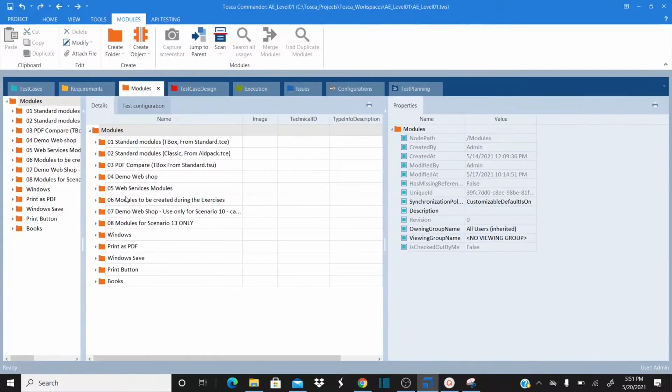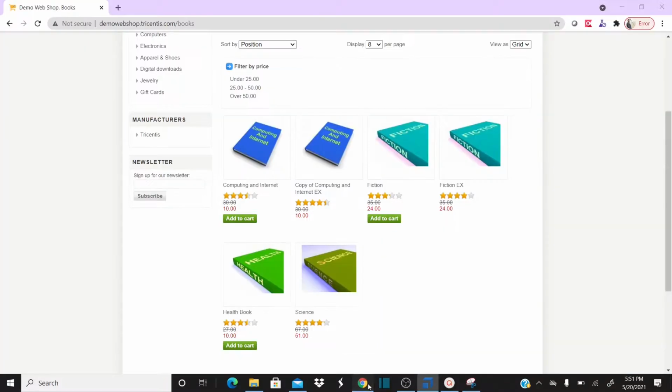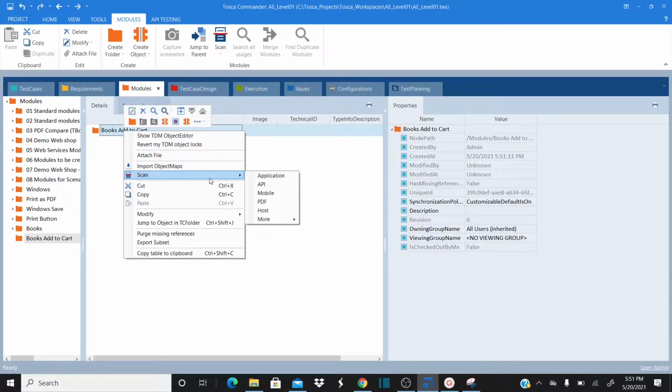So let's go to modules. Let me create a new folder called shopping cart, books add to cart. Okay, so let me rename this books add to cart. Under books add to cart, now I need to scan these buttons, correct? So for that, I'm going to just right click and then click on scan and click on application.